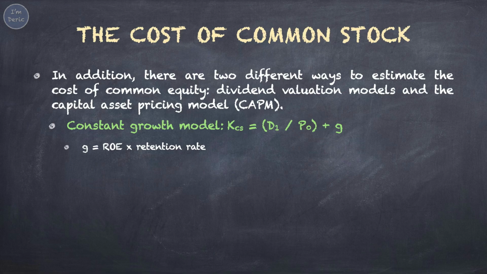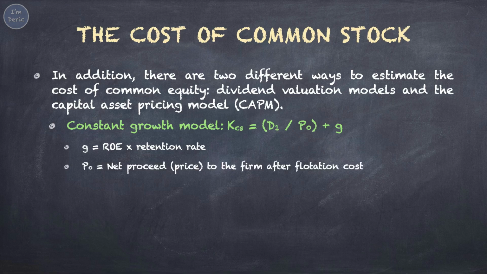If the company pays out 40% of its profit as dividend, keeps 60% as retained earnings, then 60% is the retention rate. Take note, P0 is the net price or net proceed, which means the flotation cost has to be deducted. Another formula is CAPM. By taking RF, risk-free rate, plus beta, times RM minus RF, RM is the market return, you will get the cost of common stock.